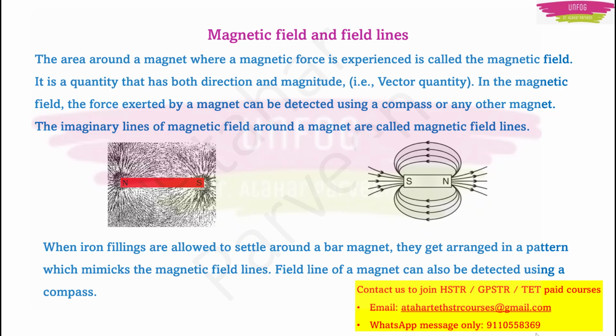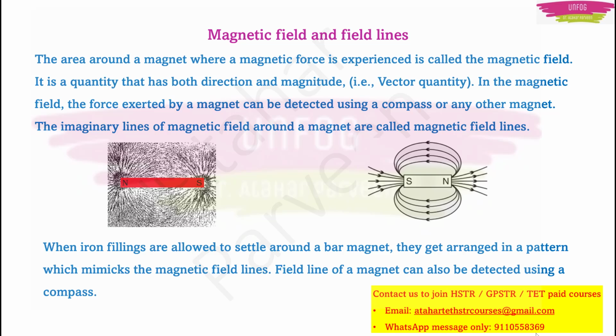Now there are imaginary lines of magnetic field around the magnet. These imaginary lines are known as magnetic field lines. For example, if you take iron filings and allow them to settle around a bar magnet, you will find this pattern. It will mimic the magnetic field lines. If you are not able to imagine, then you can do this simple experiment and literally see the magnetic field lines.